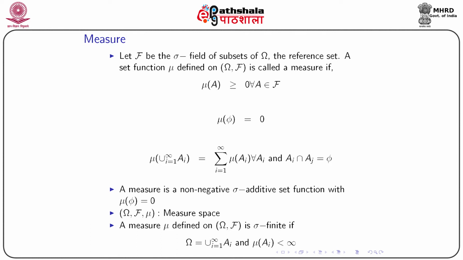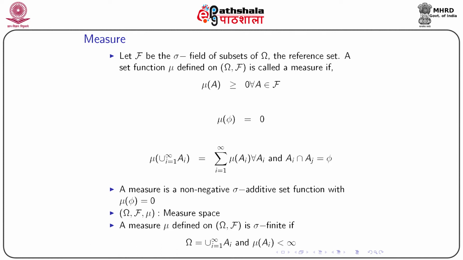And the third condition: mu of the union over i from 1 to infinity of A_i. So, I am taking a countable union over all sets, and the union of these sets will result in a set, and the value of the set function defined on this set will be the sum of their individual set functions if the sets are mutually disjoint.